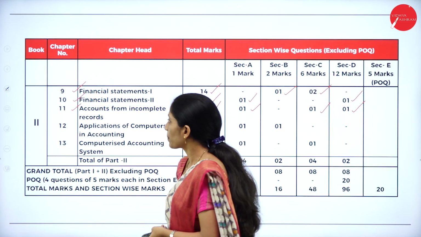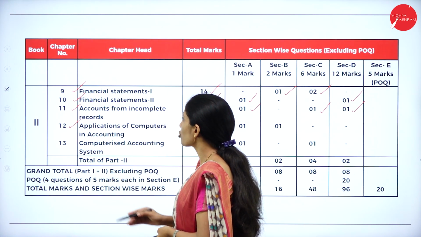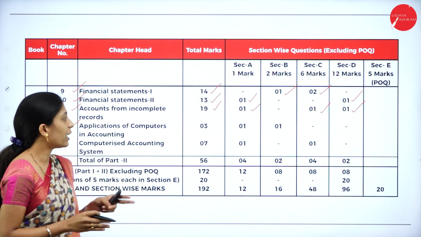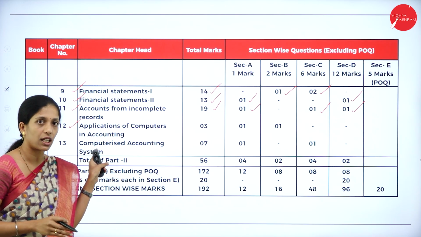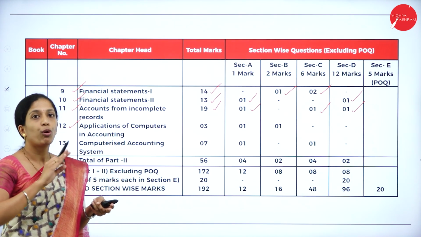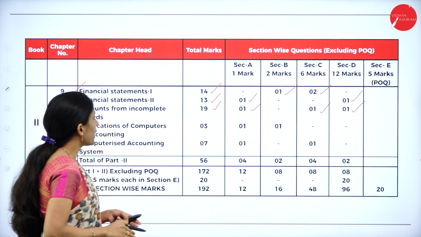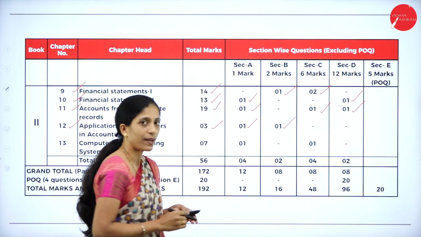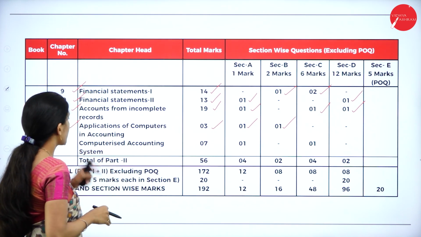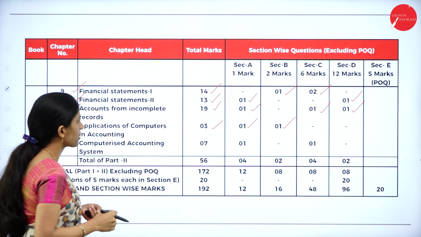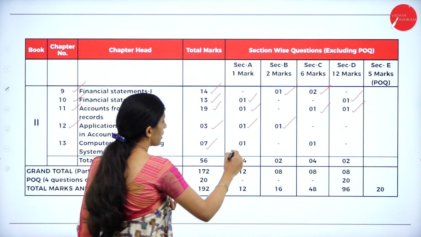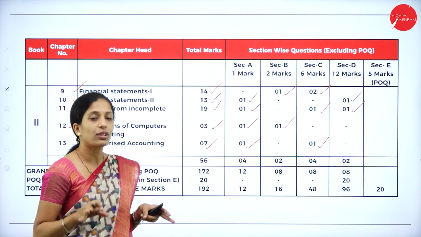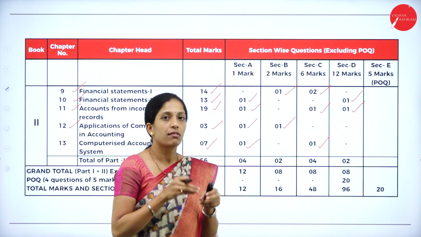Next, coming to chapter 12, that is applications of computers in accounting, and the next chapter, chapter 13, computerized accounting system, both are theory chapters. So from chapter 12 you can expect 3 marks, 1 mark 1 question and 2 marks 1 question. And the last chapter, chapter 13, computerized accounting system, where you can expect 7 marks, that is 1 mark 1 question and 6 marks 1 question. So this is how the marks have been distributed in this particular year.